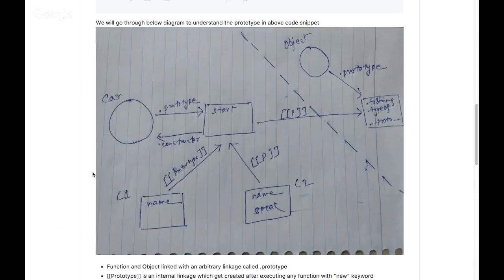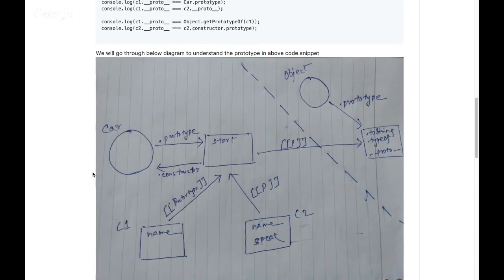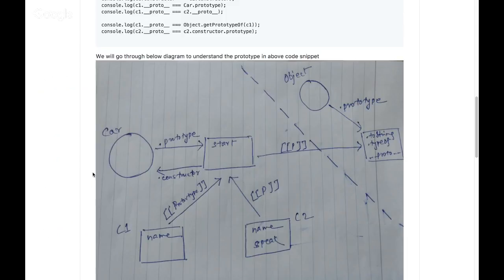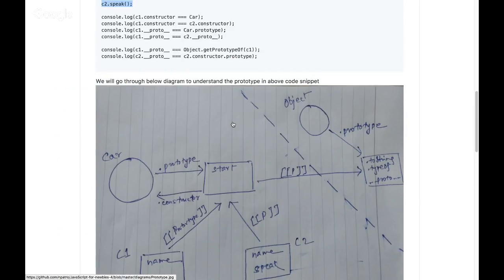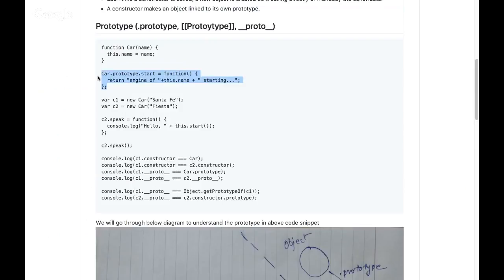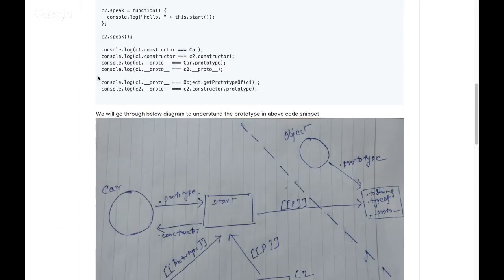And now we'll come to our code. In the first line, we have created a function, right? The car function. This circle at the left side, car, that's my car function. When I create that car function, every function has a dot prototype property. The dot prototype property points to an object, which is my square. And that object has a start method, right? That's what we created here. You can see car.prototype.start, and we have assigned it to a function. That's what gets created over here, and that's how the linkages happen.